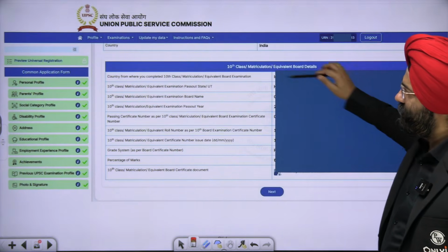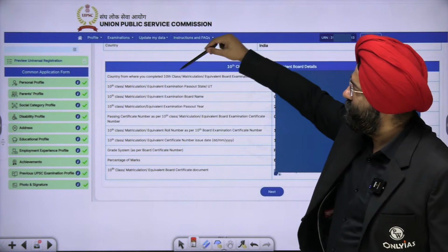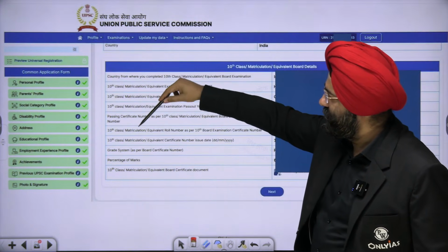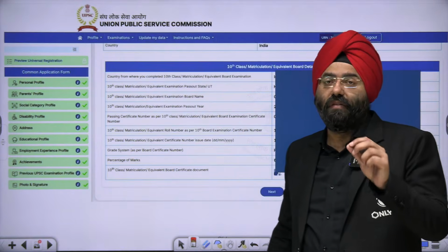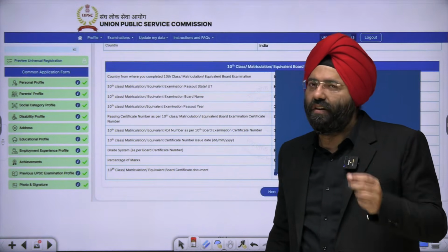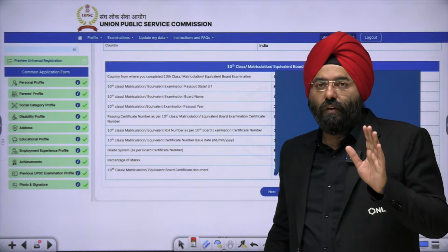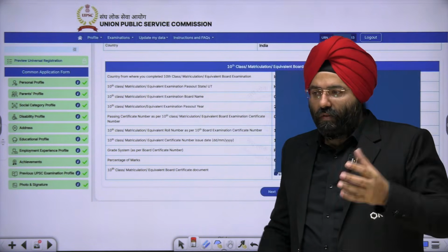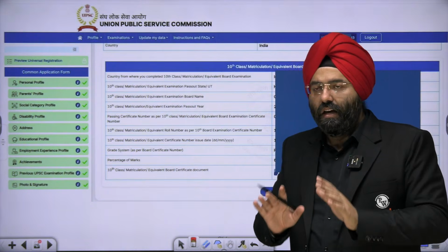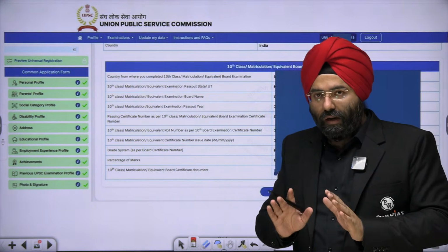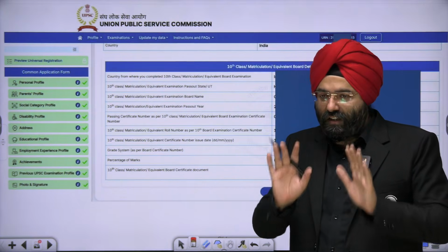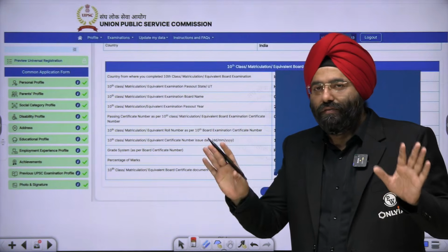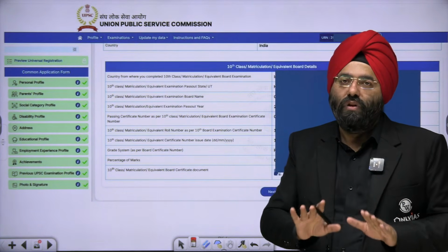I've hidden the details. You just have to put, again, the country from where you completed your 10th class, matriculation, pass out. Similar details are there, so a lot of details are there. Please remember, while you are filling the details, you have to be very, very careful. Whenever you fill a form, do not fill it late at night, at 11 or 10 p.m. Fill it when you have had a proper, sound sleep, when you wake up with a proper breakfast. Sit properly, possibly take the name of God, because again you need the blessings. Take blessings from your parents and then sit in a proper mood and fill the form.